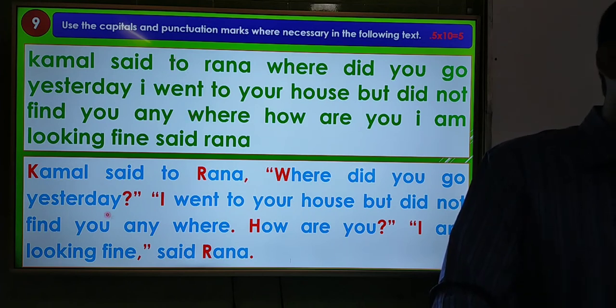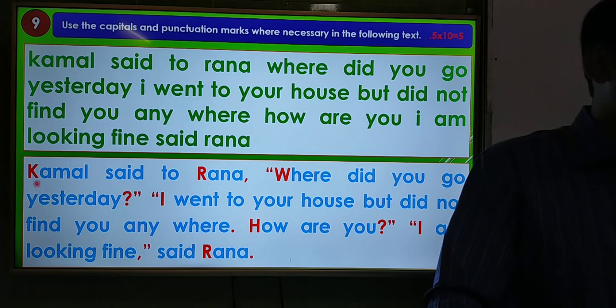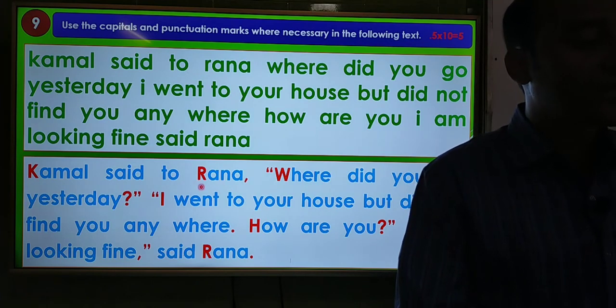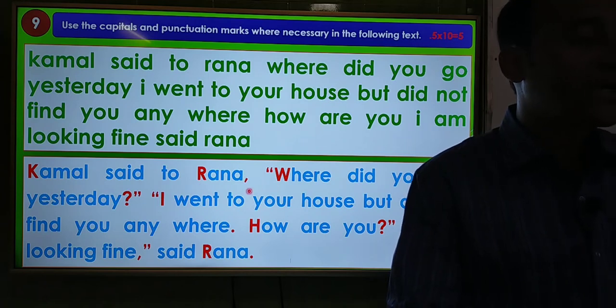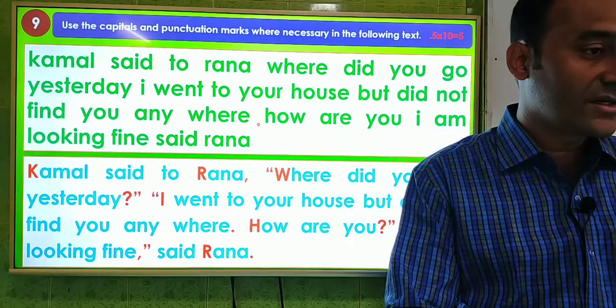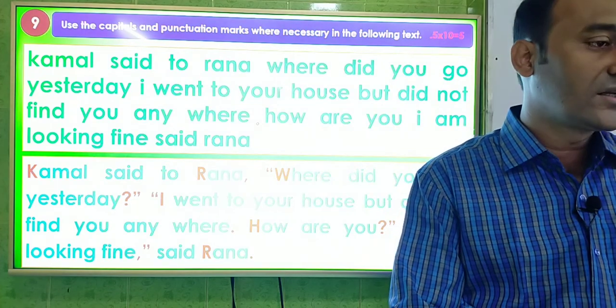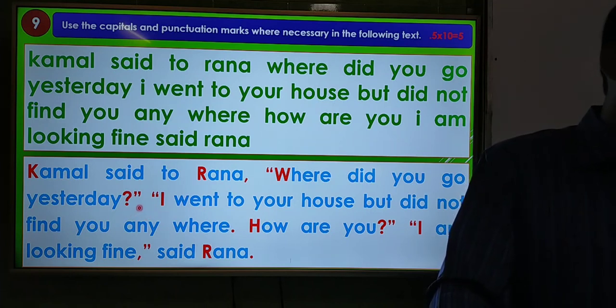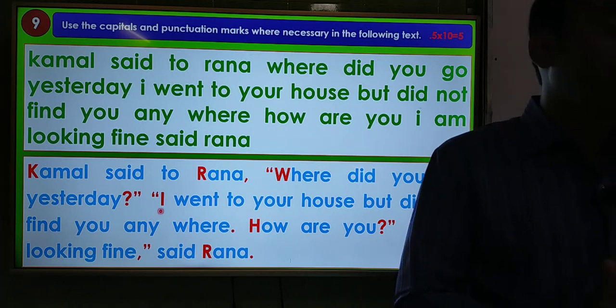So this is the answer. Kamal, here Kamal is a noun, so you have to use a capital letter here, and Rana you have to use a capital letter here. Here you have to give a comma, as it is direct narration, that means reported speech, and again you have to give inverted commas, and after inverted commas you have to give a capital letter. Where did you go yesterday? This is an interrogative sentence, so you have to give a question mark, and you have to close the inverted commas, again inverted commas, and after inverted commas you have to give a capital letter here.